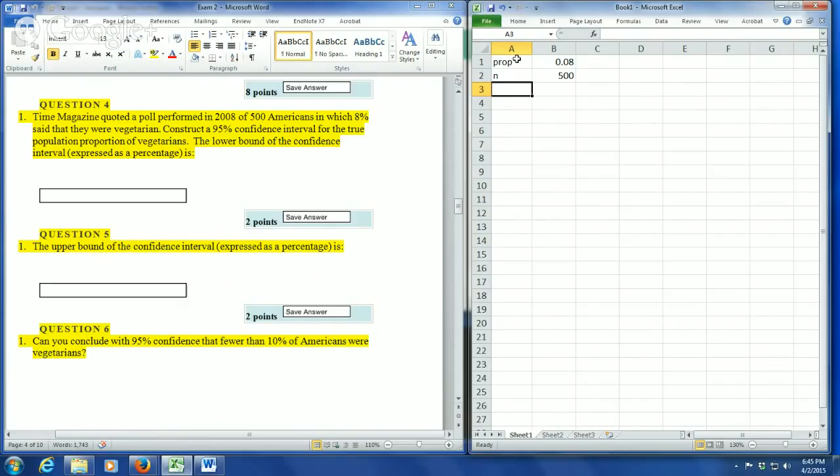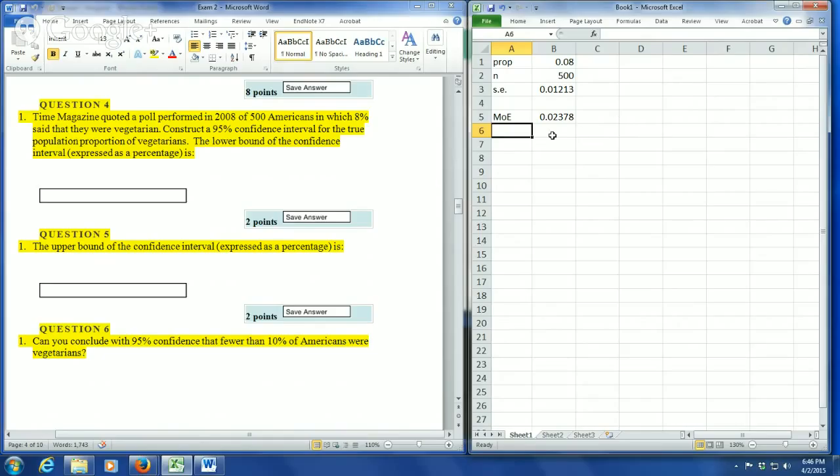And so then from that, we can calculate the standard error, which is equal to the square root of the proportion times 1 minus the proportion, divided by the sample size. And so our standard error there is 0.01. Because we want a 95% confidence interval, we then know that all we need to do is multiply the standard error by 1.96 to get our margin of error. So there we have that.